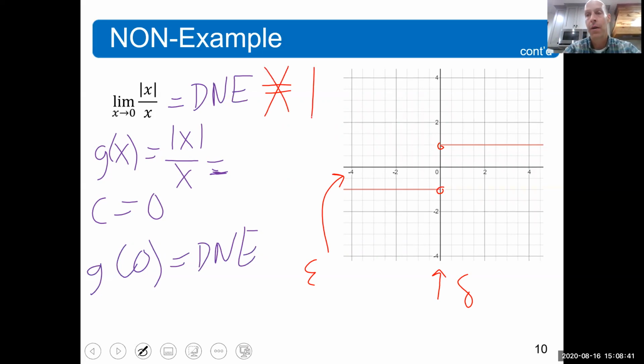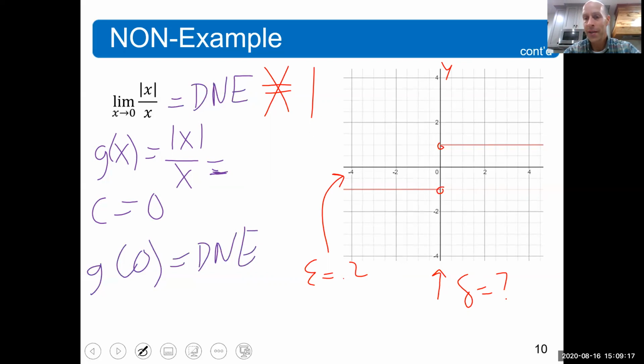This is not true. But let's say you thought the limit was 1 and you're like, Mr. Allen, the limit's 1. Prove that I'm wrong. Okay, because you see right here, this y value, the limit's 1. Okay, fine. The limit's 1. I'm going to pick an epsilon, and the epsilon I'm going to choose is 0.2. I'm going to pick 0.2. And now you've got to come up with a delta that's going to get me within 0.2. It's not going to work.